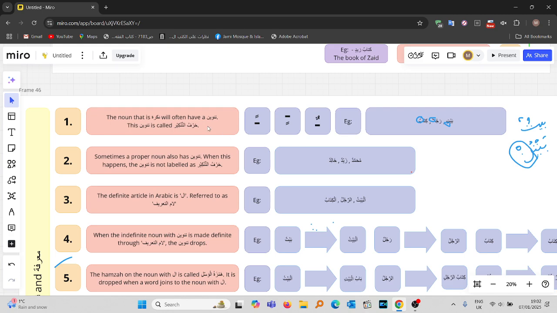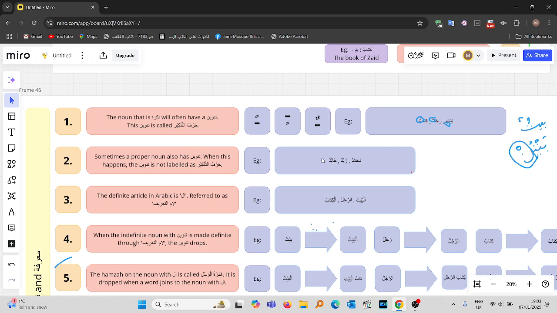Now, you can't say this tanween is harf tankir, because I just said in the first rule that when a tanween enters upon a nakira, that's when it's called harf tankir, because that tanween is there to enter upon a nakira. When a tanween is entering upon a ma'rifah, we're not going to call that tanween harf tankir, because harf tankir enters upon a nakira, and you can't have a noun which is nakira and ma'rifah at the same time. A noun is either nakira or ma'rifah.